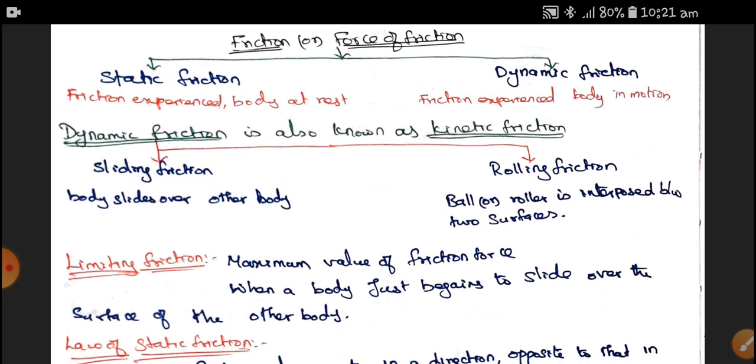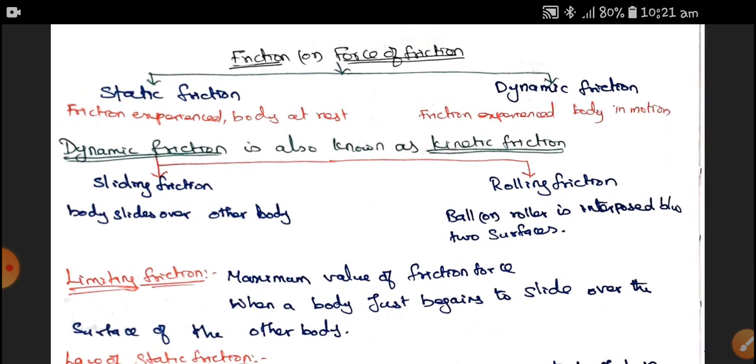And dynamic friction can be further divided into two types. One is sliding friction, another is rolling friction. In any dynamic motion of a body, the body can either roll or slide. If the body slides over another body, it is called sliding friction. When the body rolls over another body, it is called rolling friction.